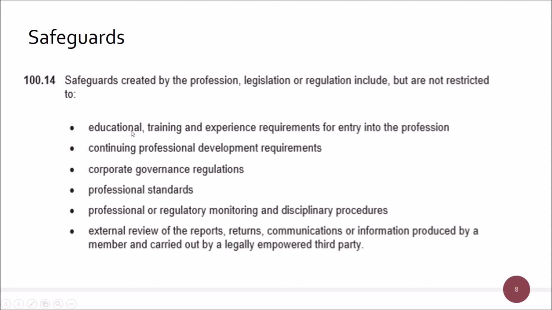So there are your safeguards, your education and training, and then your experience, your continual professional development. So here we're continuing our professional development once we've trained. So I might, as we've had in this series, just go back and do the whole of a particular unit and explain it all to you as part of my professional development. We then have things like corporate governance in here. This could be things like the combined code of corporate governance, which we'd be following. That's always useful to have, especially when we're getting into the synoptic. You've got the professional standards that you're expected to uphold in there.